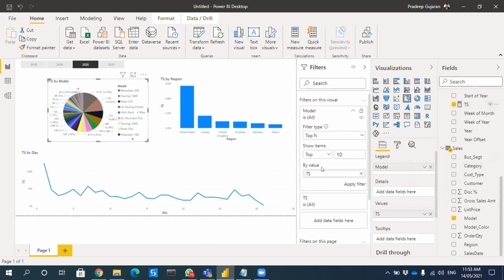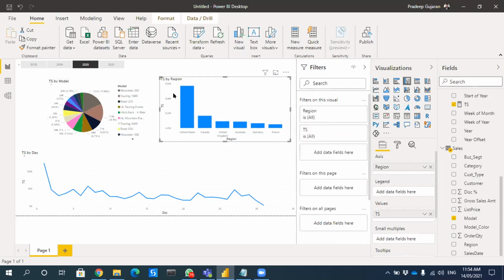I'll click, drag and drop here. Then once I click apply filter, it will show me only the top 20. Top 10. Since I selected top 10, it will give me top 10. If I do top 5, it will give me top 5. Yeah. Let's make it top 15. Fair enough? Yes.